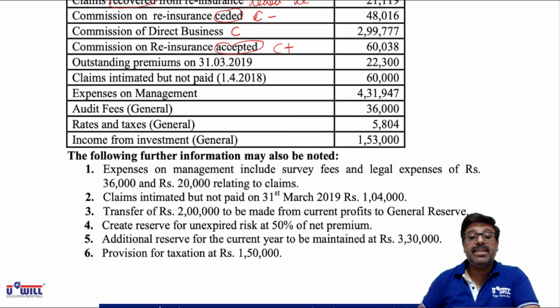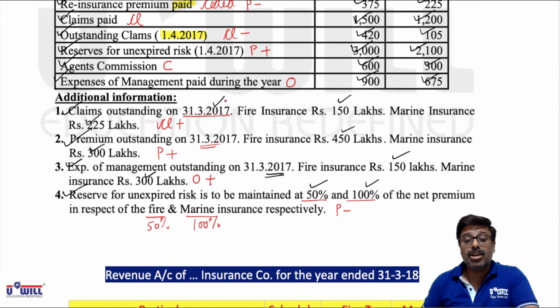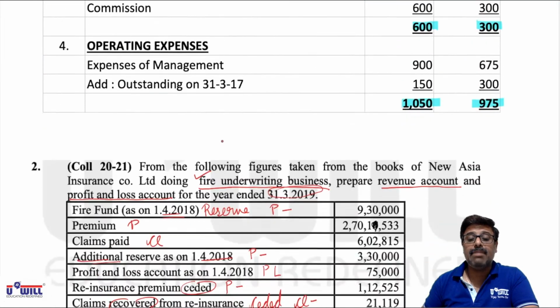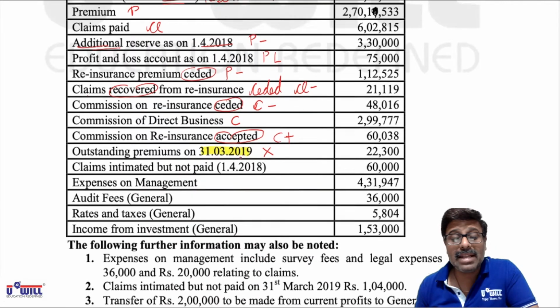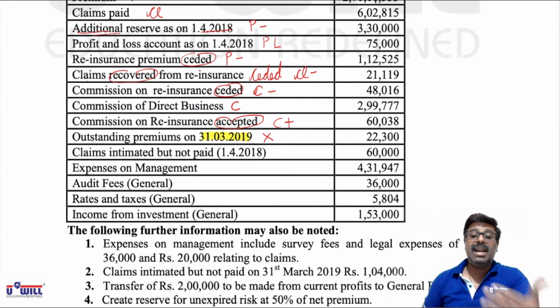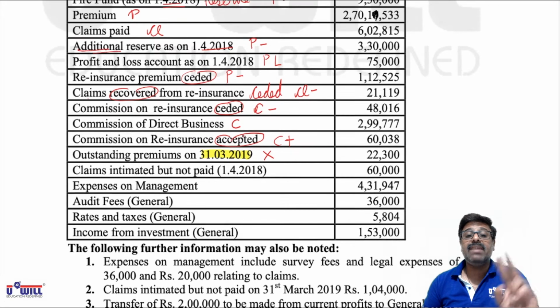Outstanding premium on 31/3/19. Now listen to this carefully. 31/3/19 means closing outstanding. It is given in trial balance, so it will come in balance sheet. Therefore, here it will have no effect. In the previous question, that outstanding closing was given in adjustment. Here it is given in trial balance. So if in trial balance outstanding premium is given, it comes in balance sheet. But if it is given in adjustment, then we give two effects.